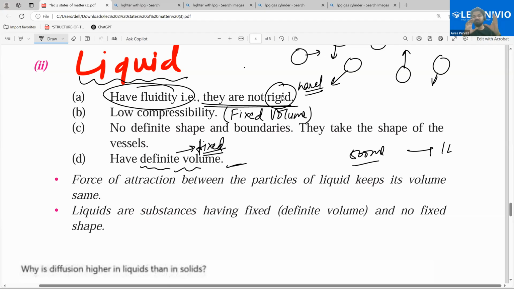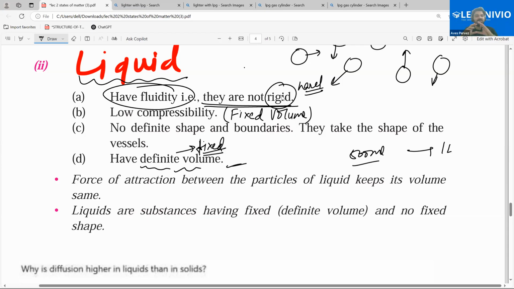But diffusion and dissolution are two different things. When you are dissolving something, then it is going into the space between them. But in diffusion, it is not necessary that it is going into the space between them. It is intermixing. For example, if you dissolve KMnO4, potassium permanganate, in water, it is showing purple color, and if that purple color is visible to you, it means that it is not going into the intermolecular space. Because if it went into the intermolecular space, then the purple color would not appear.